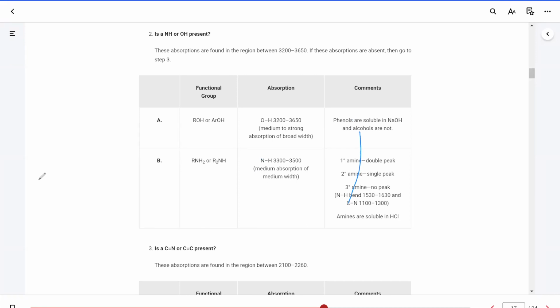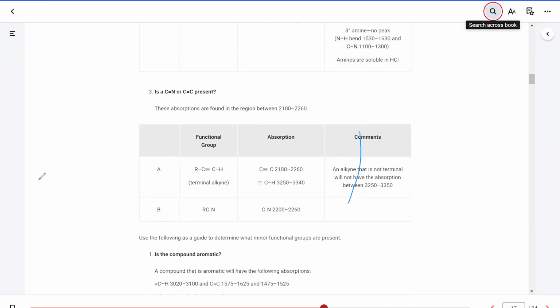The next question is, is there a CC triple bond or a CN triple bond? The signal for these is going to show around 2200. And same thing for a CN triple bond. You would see a peak at 2200.